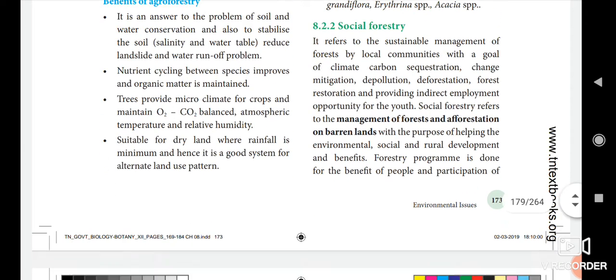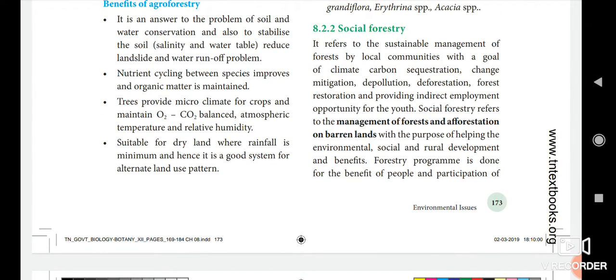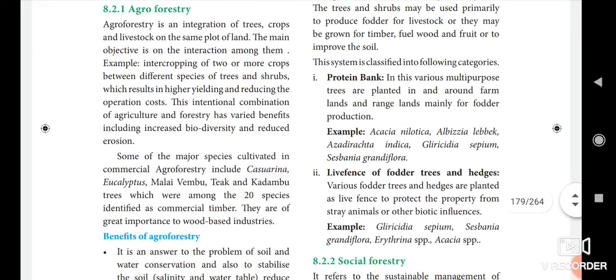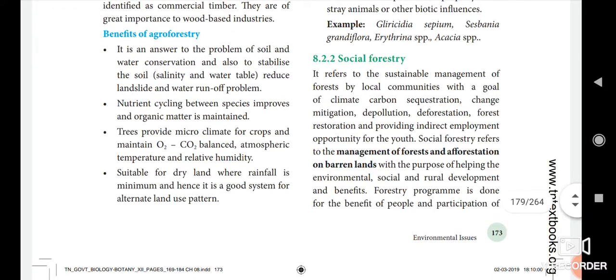Have you all read the question or not? Second question, diagrammatic representation of spermatogenesis. Third question, distinguish between mutualism and commensalism.